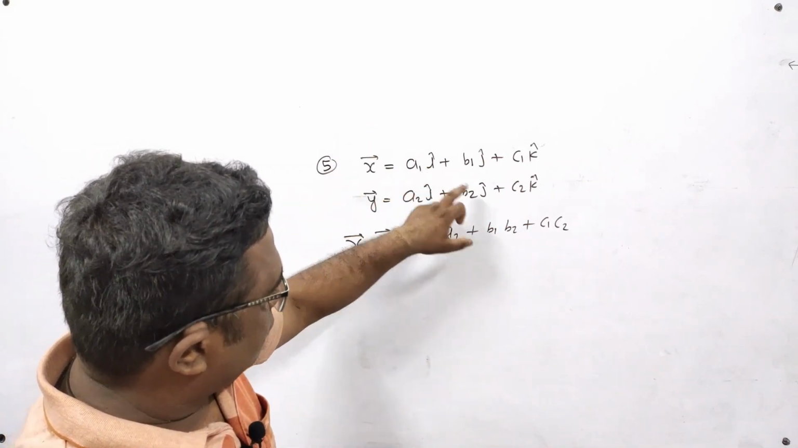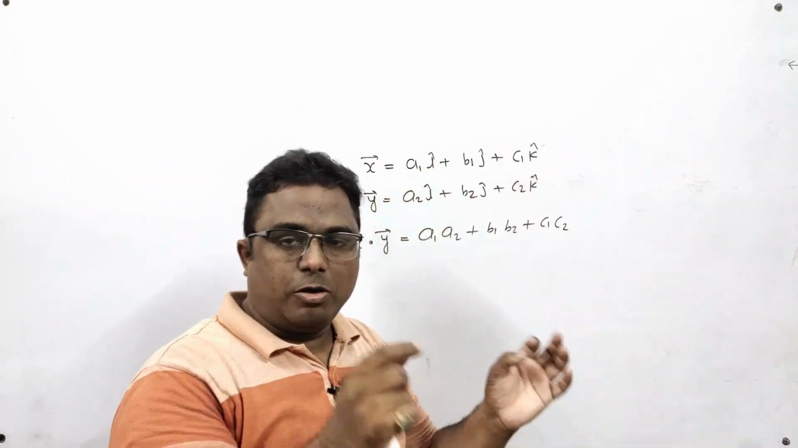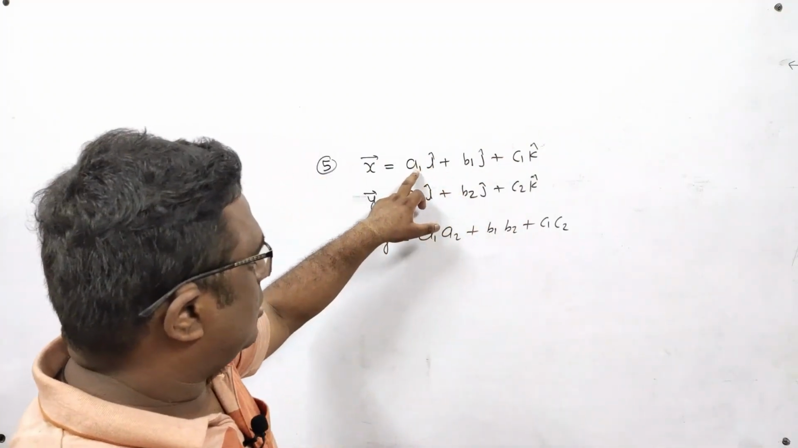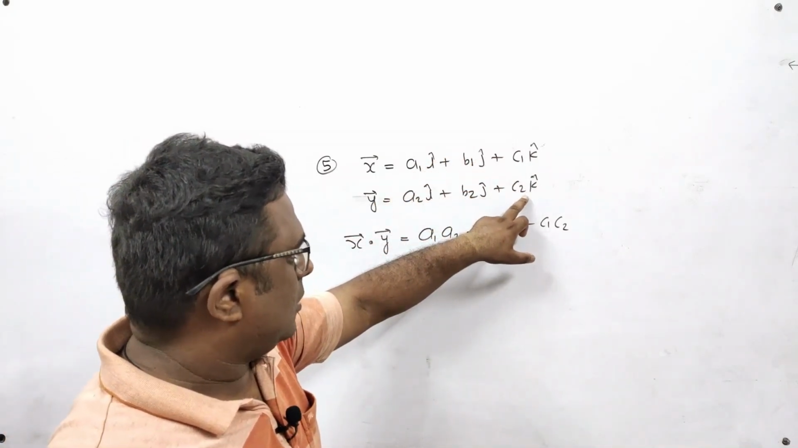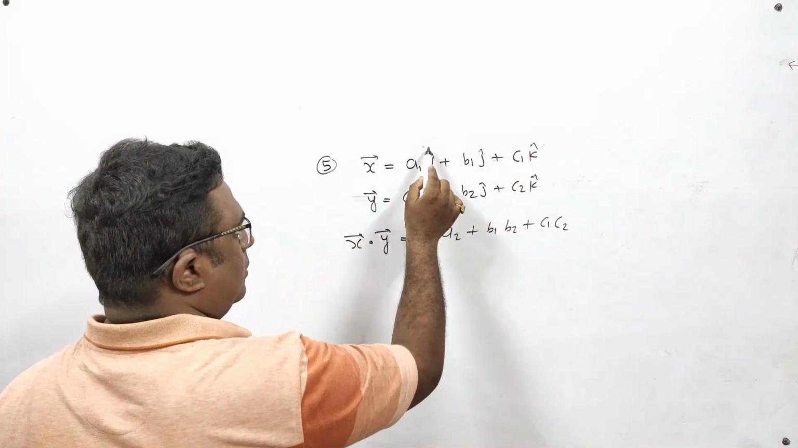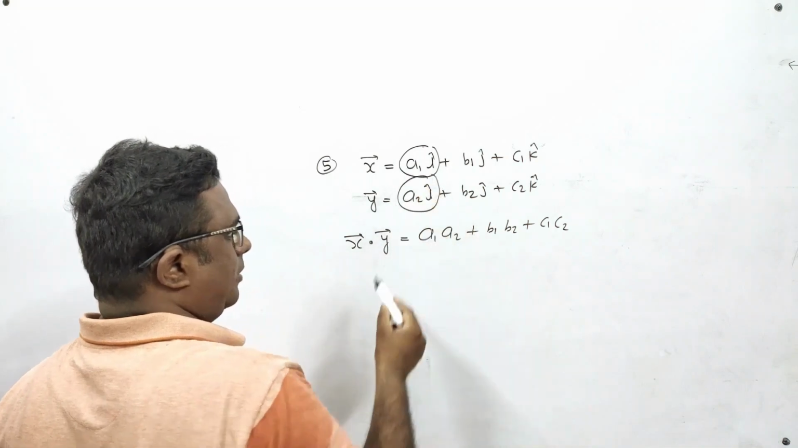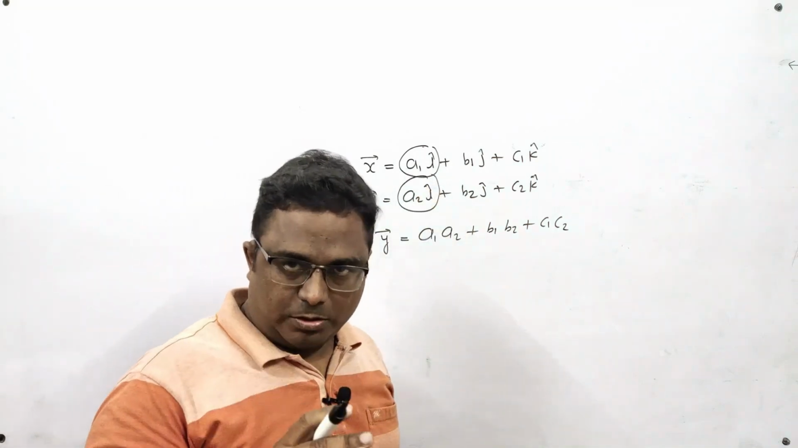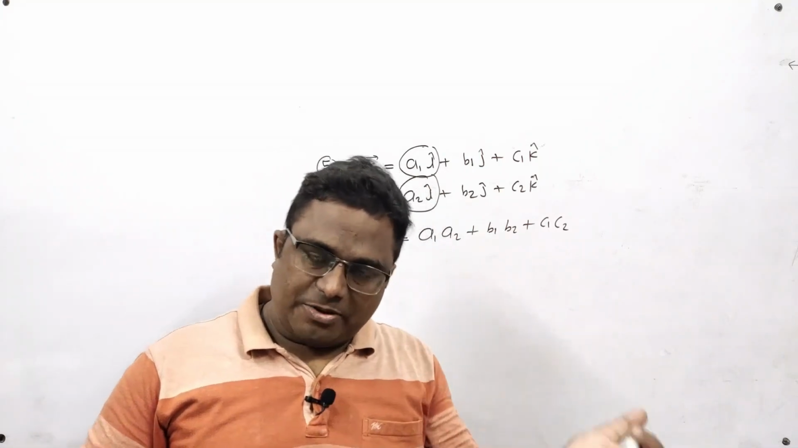But if I take this term with this term, then due to the presence of i dot j, that will become 0 because i dot j is 0. So this term cannot come with this term. Similarly, this term will not come with this term. So ultimately what will happen? Only the term having i cap will be multiplied with the term having i cap, because i cap dot i cap is 1, and i cap dot j cap is 0, i dot k cap is also 0.